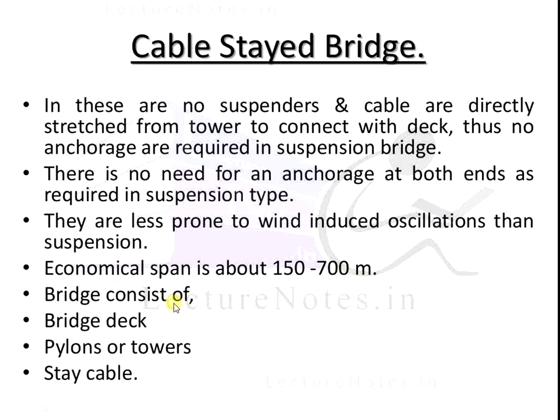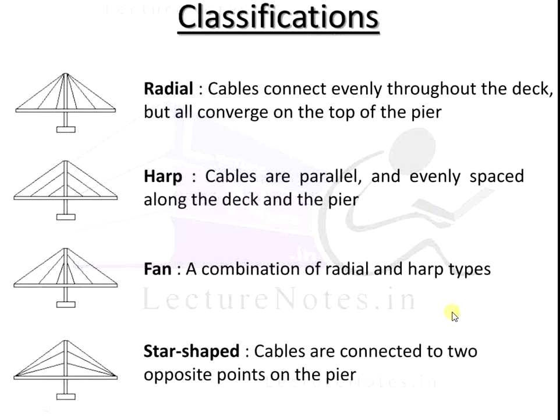The bridge consists of the bridge deck, pylons or towers, and stay cables. This bridge is considered the first and important. The bridge takes its support from towers or pylons and stay cables. This is the cable stayed bridge. We have various classifications of the cable stayed bridge. That is, the radial, harp, fan, and star shaped.